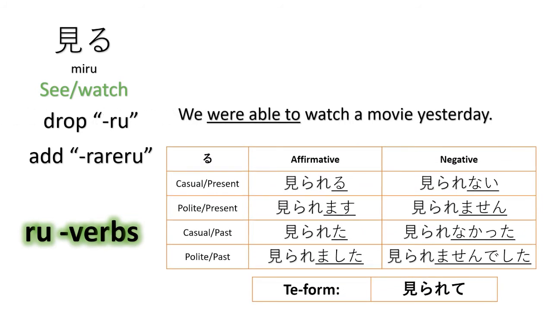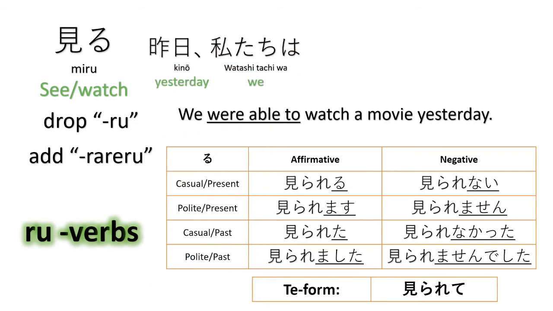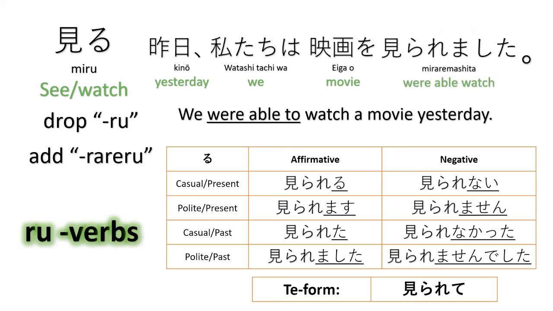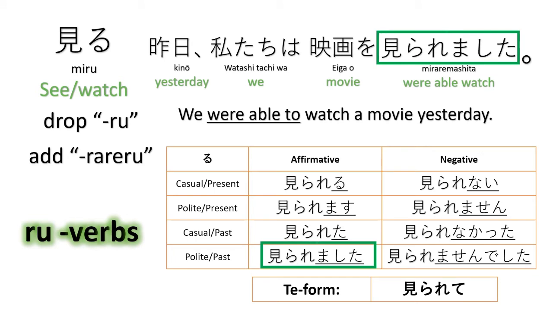Now we use the past tense. We were able to. So we have kino, watashi tachi wa eiga o miraremashita. So here we use the polite past affirmative, miraremashita. We were able to watch a movie. Kino watashi tachi wa eiga o miraremashita.